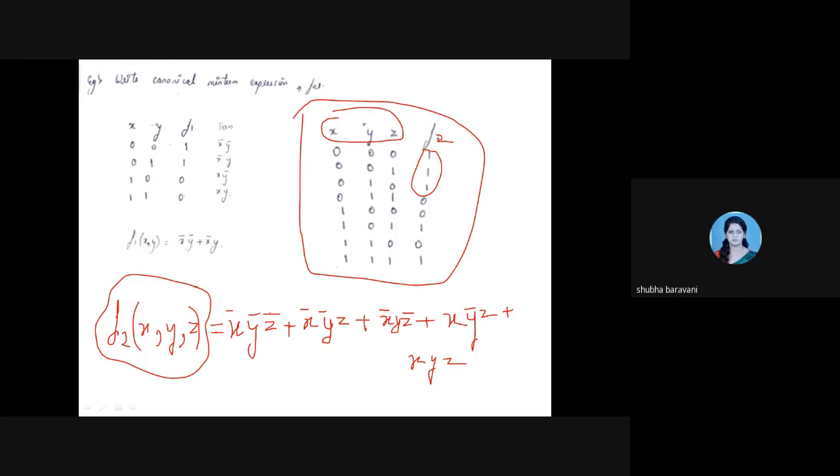Rajat. Rajat Gaonkar. Yes, miss. Did your answer tally? Yes, miss. Okay. Any doubts? No, miss. Okay. Shiraz Ali. Yes, ma'am.